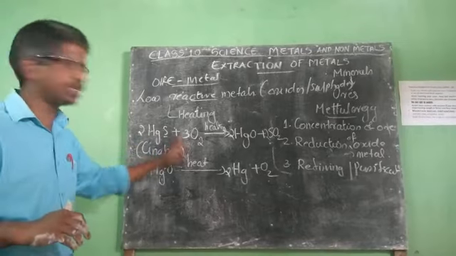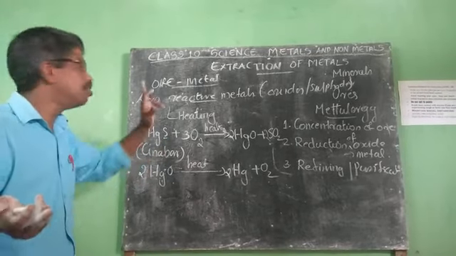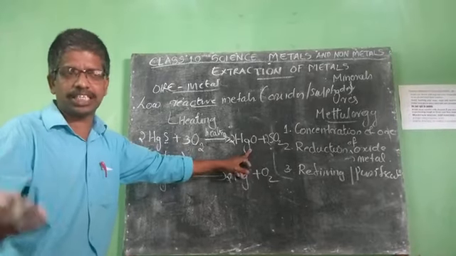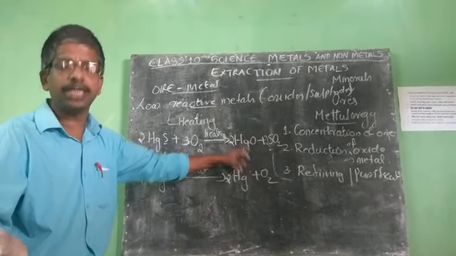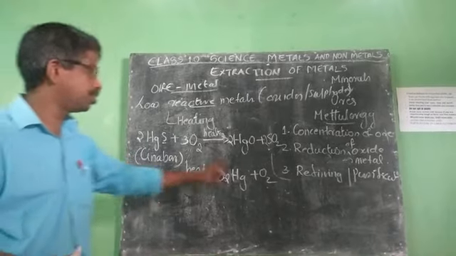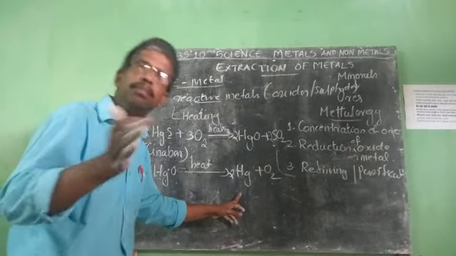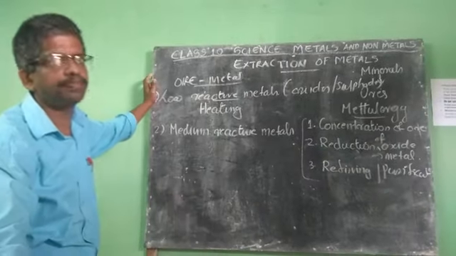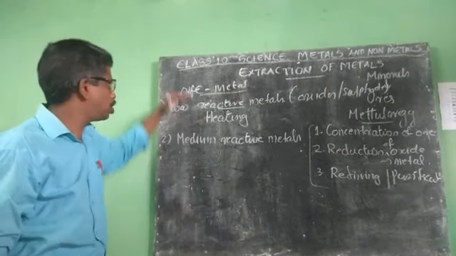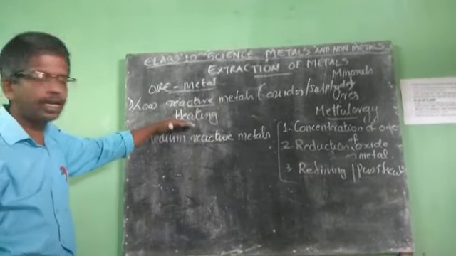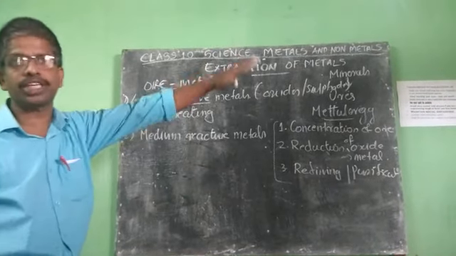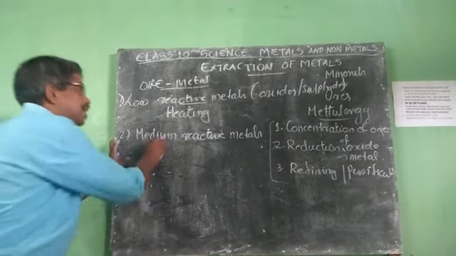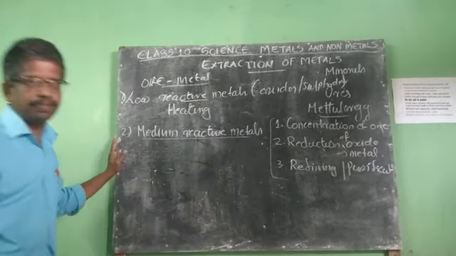When cinnabar is heated in the presence of oxygen, it converts into mercuric oxide. Then on further heating, this mercuric oxide gives mercury. Clear? So low reactive metals can be extracted from their sulfides or oxides by simple heating. Second one, medium reactive metals.